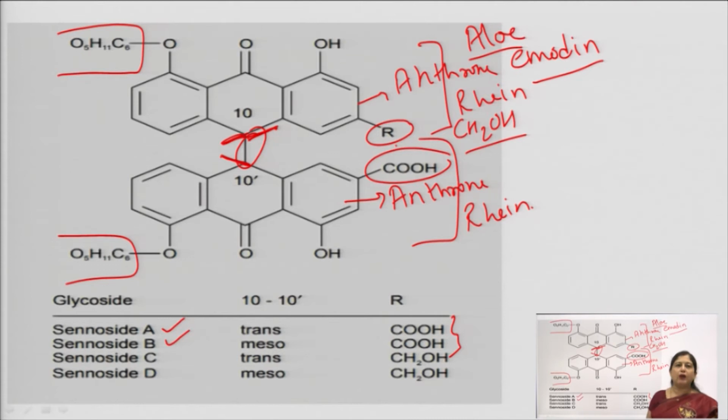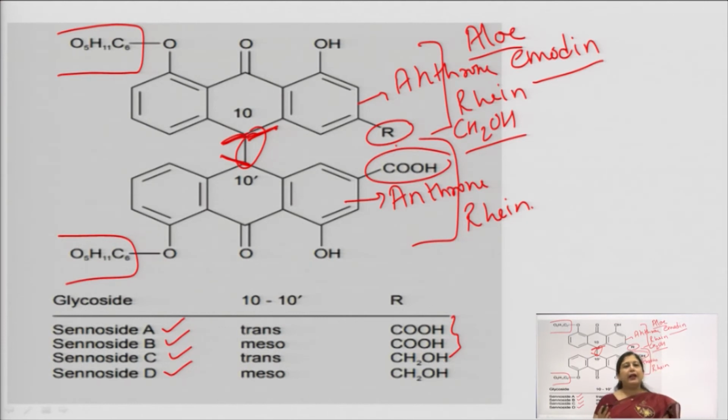And now on one side we have rhein, on the other side we have aloe-emodin. So, the two are completely different structures. So, we cannot call it a dianthrone. What will we call it? We will call it a heterodianthrone, meaning the two groups are completely different. That is why it is a heterodianthrone, and the names are sennoside C and sennoside D.